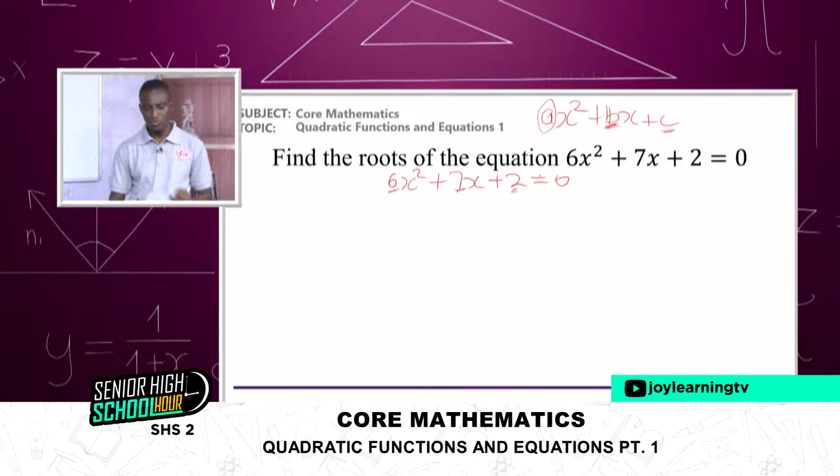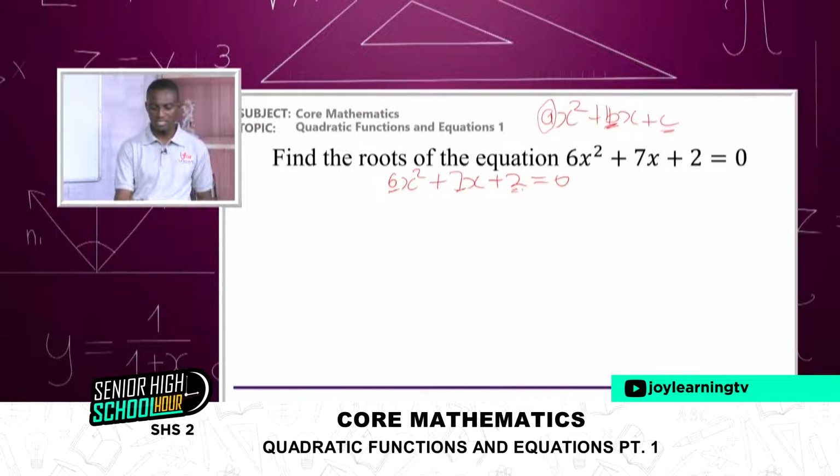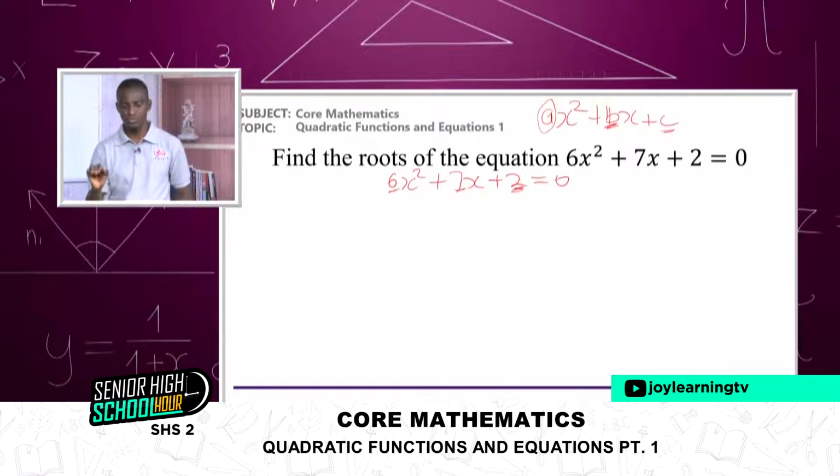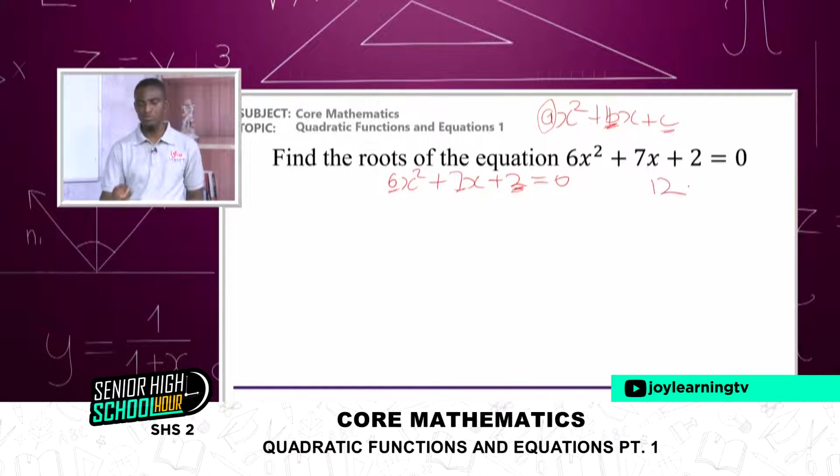So the first thing to do is to multiply the a part to the c. And a we have 6. And c we have 2. So 6 times 2 will give us 12. Let's put a 12 somewhere here.